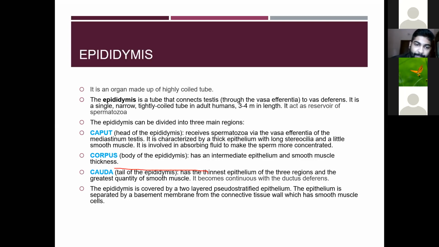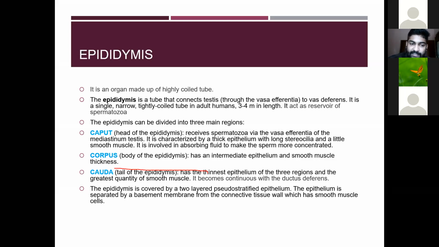It can be characterized by a thick epithelium with long stereocilia and little smooth muscle. It is involved in absorbing the fluid to make the sperm more concentrated. It receives the spermatozoa via the vasa efferentia of the mediastinum. Its function is absorbing fluid to make the sperm more concentrated.